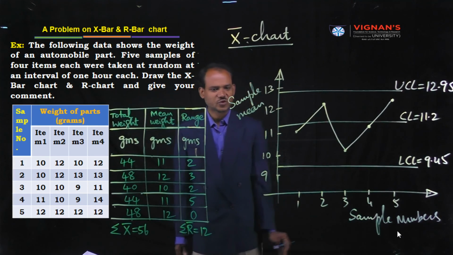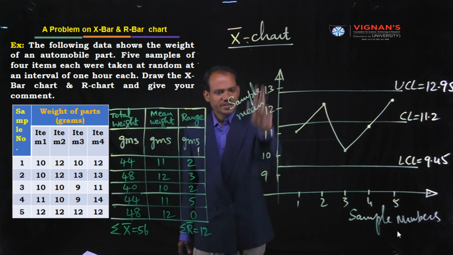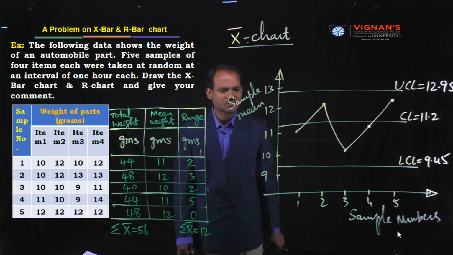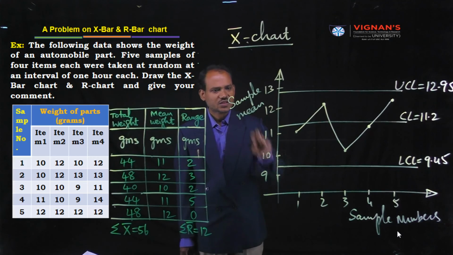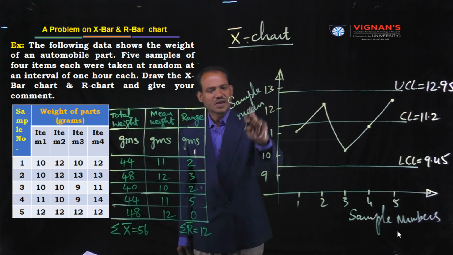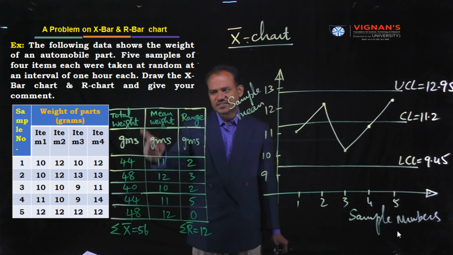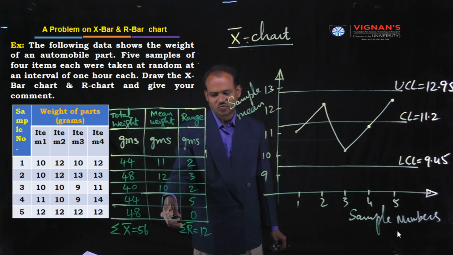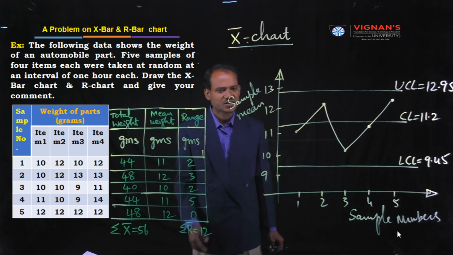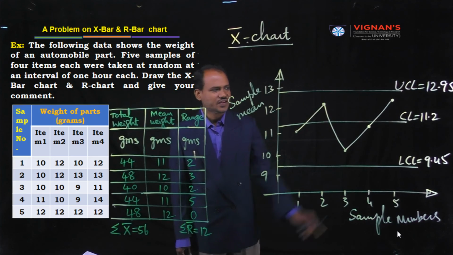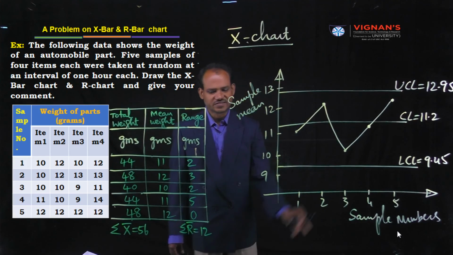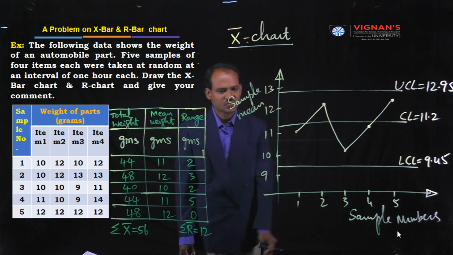On the Y axis, since this is the X bar chart, meaning mean chart, you take each sample mean. Observe the mean weights: 11, 12, 10, 11, 12. CL is equal to 11.2 and LCL is equal to 9.45.